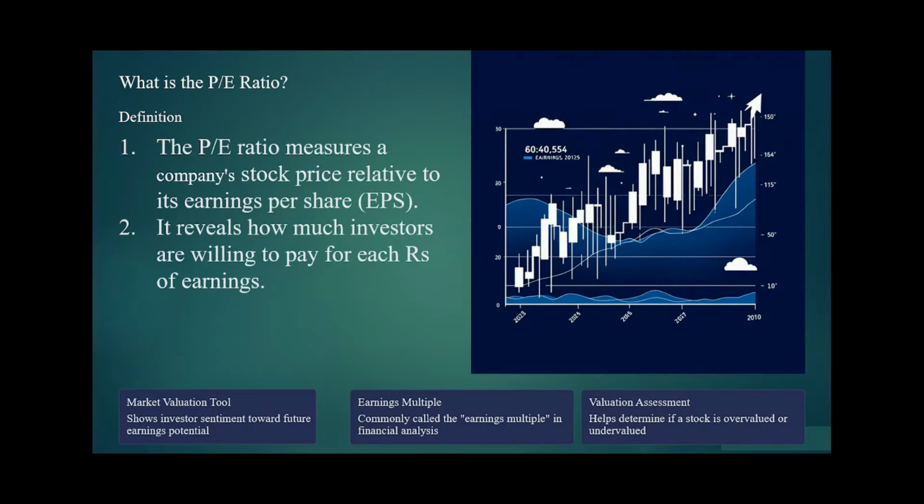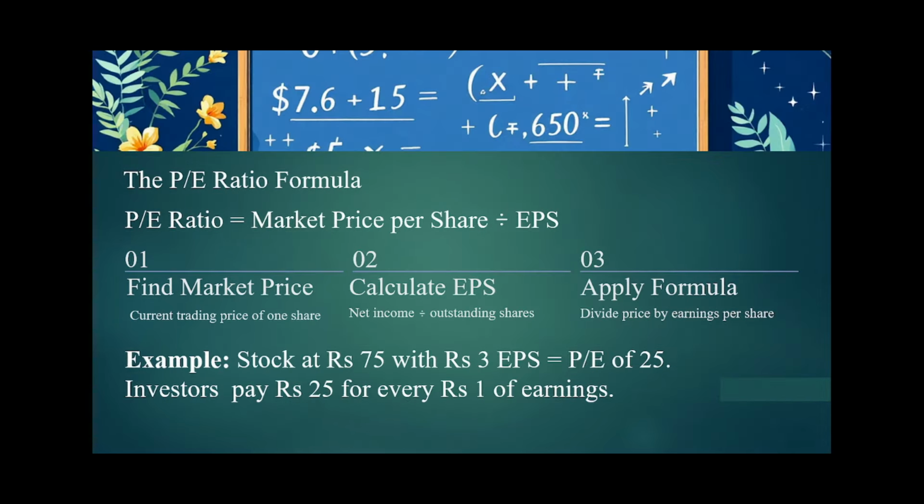So now let us decode the most misunderstood topic of stock investing, that is the P/E ratio. The simple meaning of the P/E ratio is the market price of a stock divided by its earnings, earnings per share. Now how is earnings per share calculated? It is majorly calculated by dividing the net profit the company is making by its number of shares. Now, what does it imply? It simply implies how much investors are willing to pay for each rupee of its earnings. So simply, the P/E ratio is market price per share divided by its EPS.